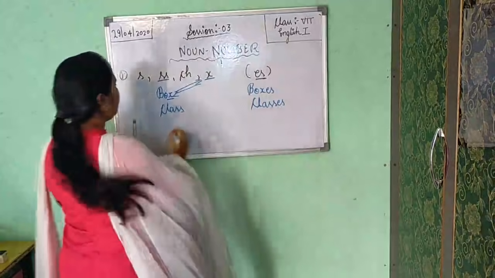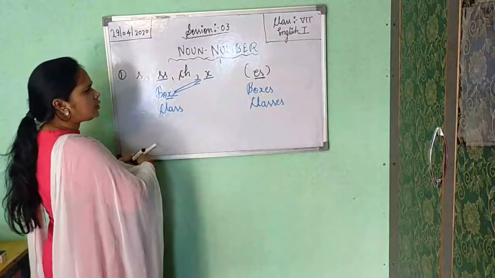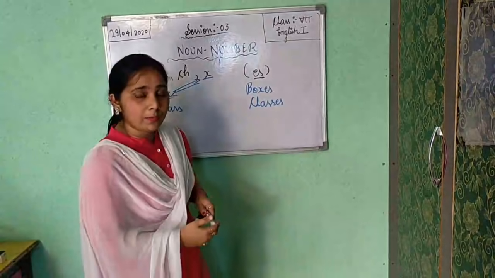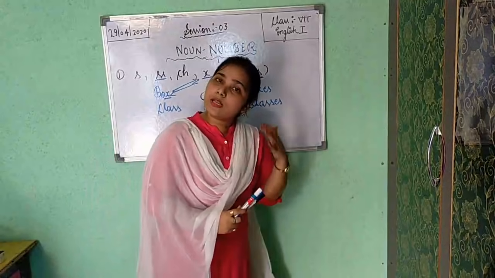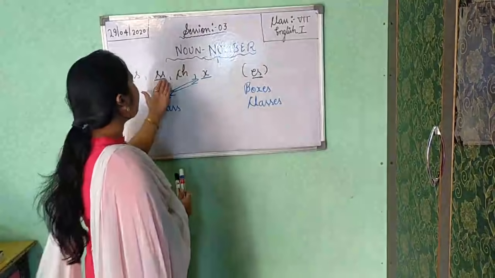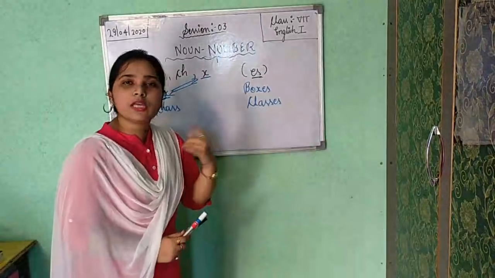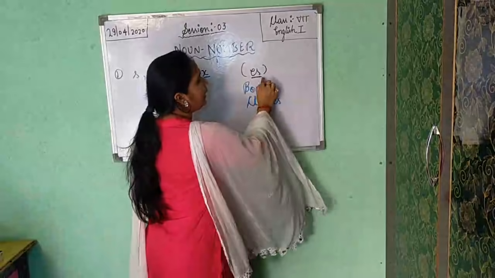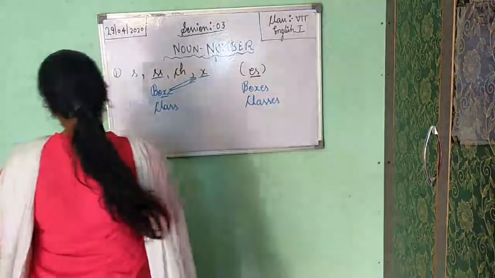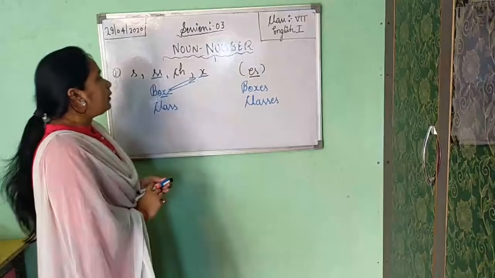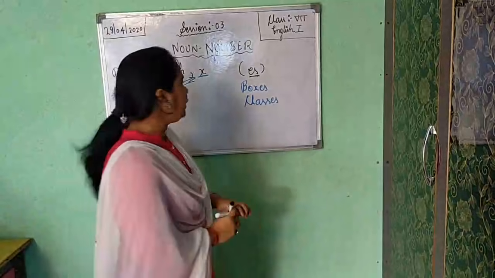Okay. So likewise bench, bus, various examples can be there. But please pay attention, if in the last of the word in singular number, you are getting S, double S, CH, S, so when you change into plural number, you will simply add ES for making plural number. Okay. Now the second thing is, some exceptions are there as I have told you.